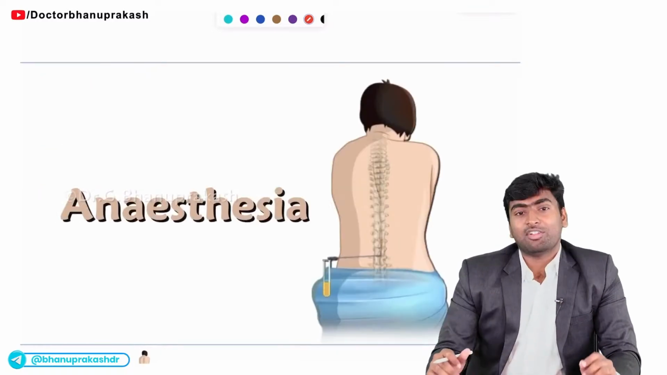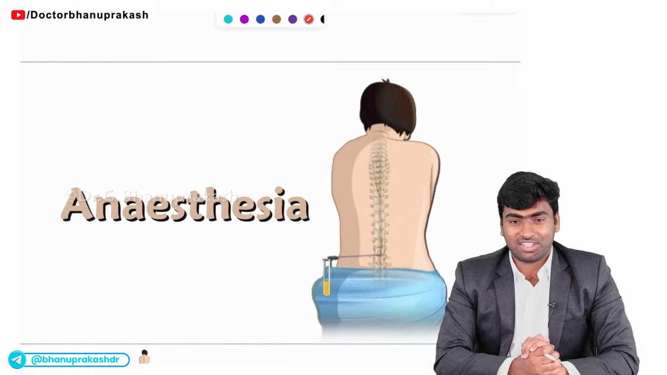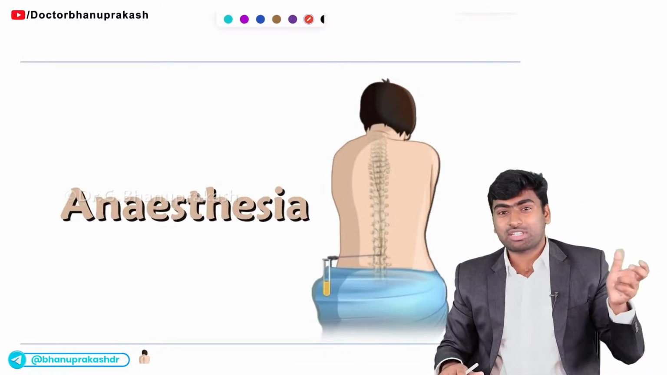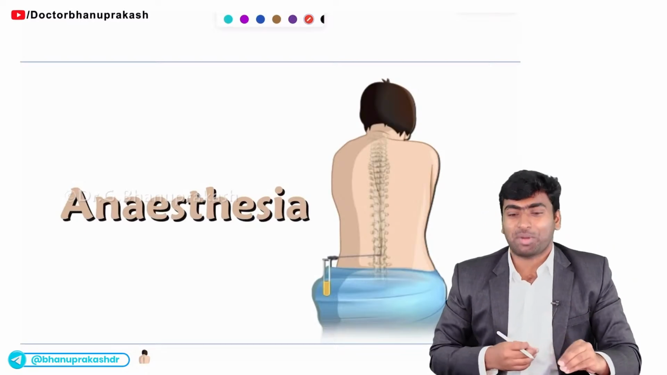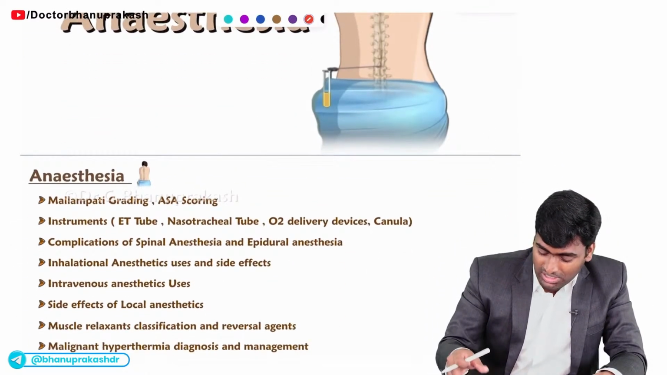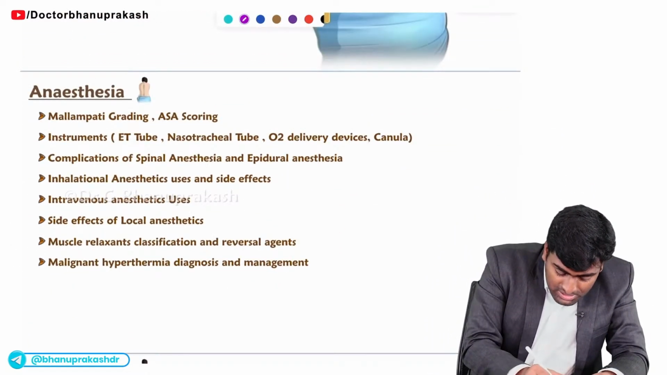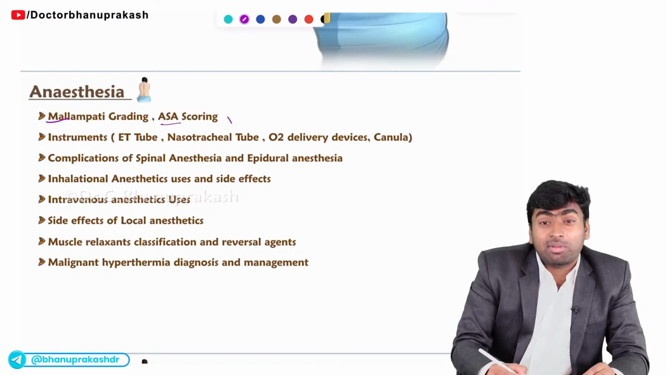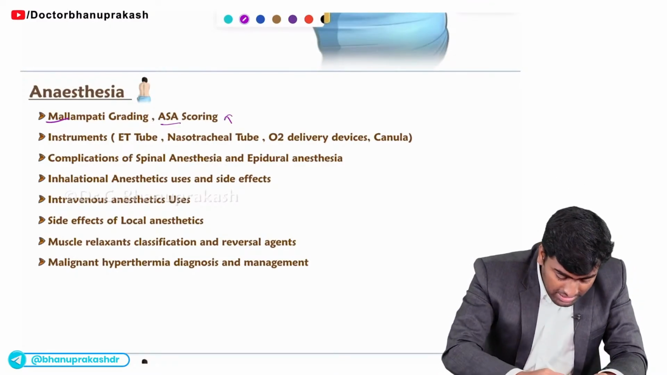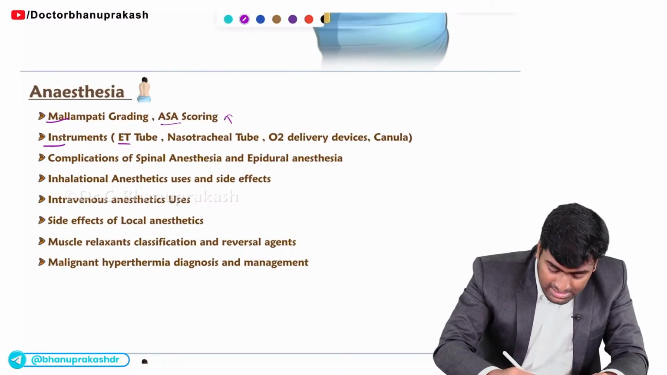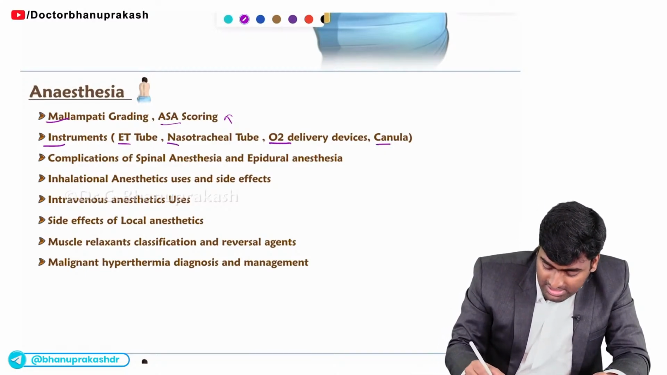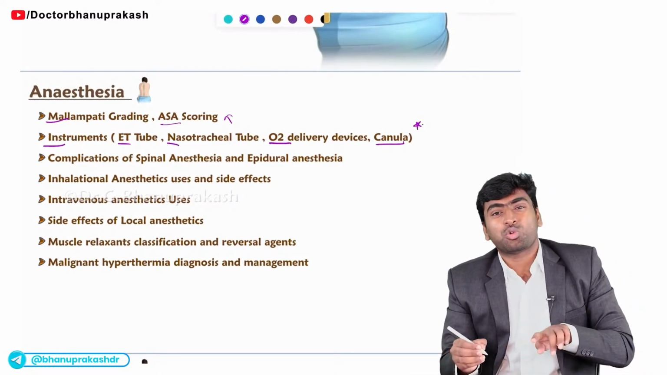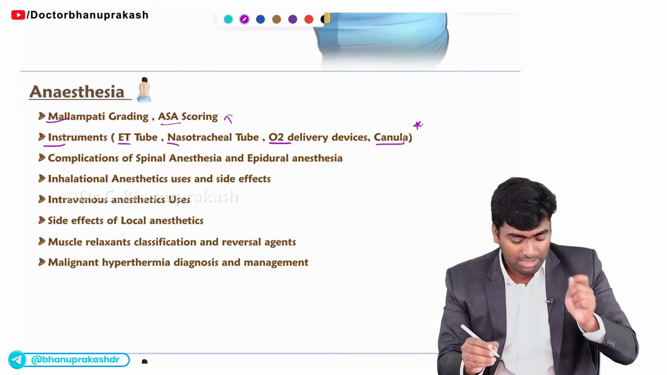Fine. We'll move on to the next subject, which is anesthesia. In anesthesia also there will be the same 5 to 7 questions, and these will be for sure from these must-know and most important topics. What are they? The Mallampati scoring and ASA scoring; one question will be there for sure. Next are the instruments like ET tube, nasotracheal tube, nasopharyngeal airway, O2 delivery devices, and cannula. At least 1 or 2 questions will be asked from these images.